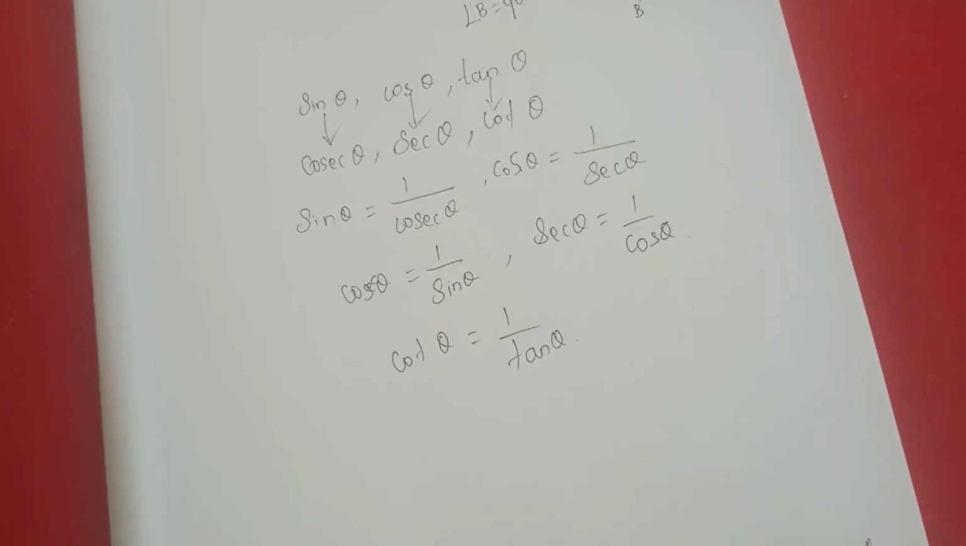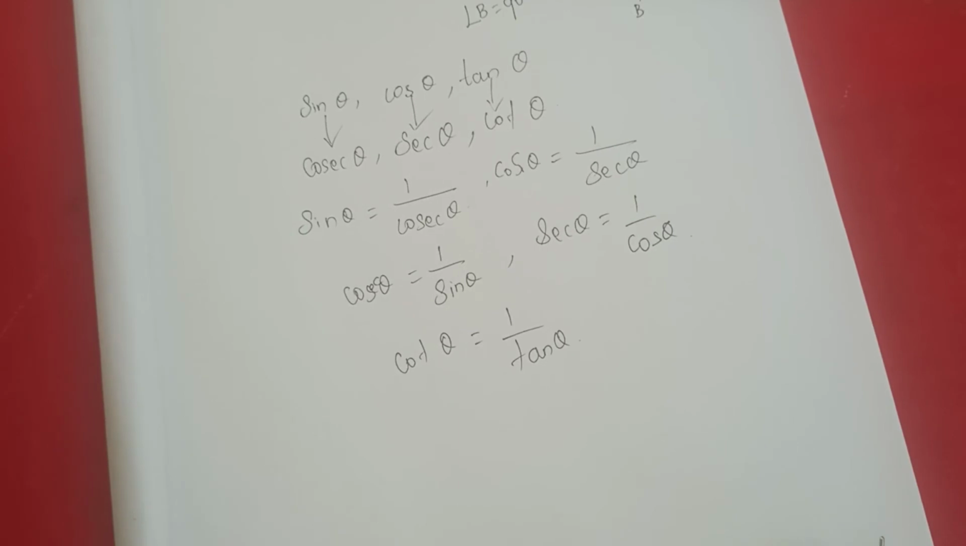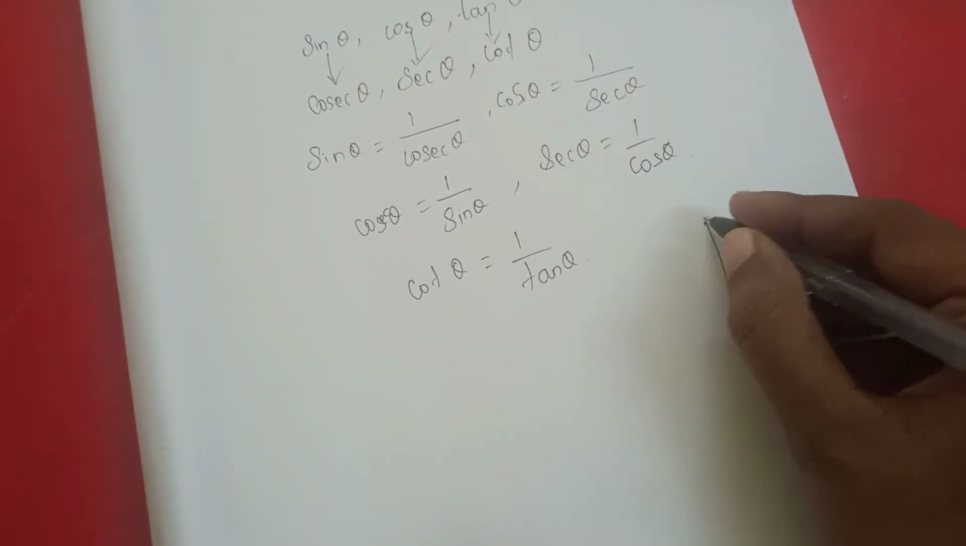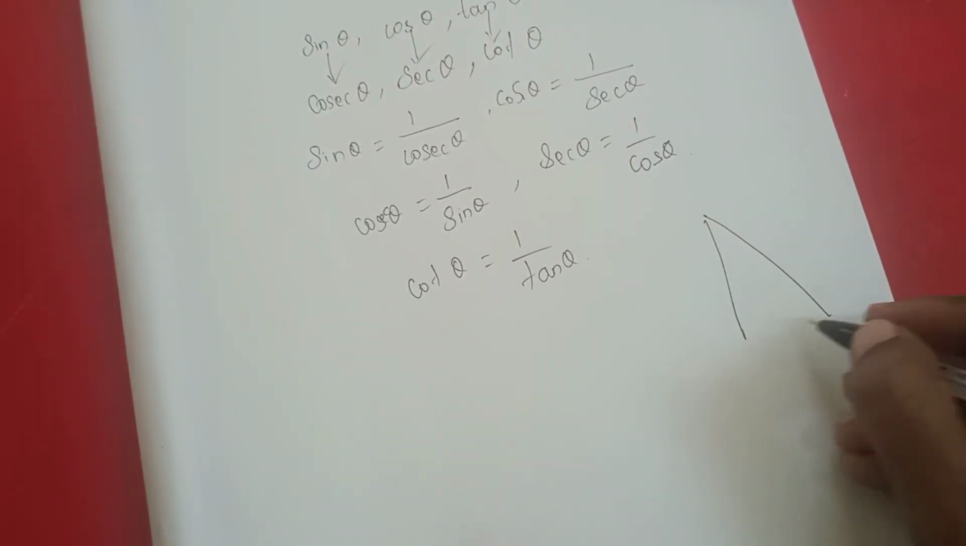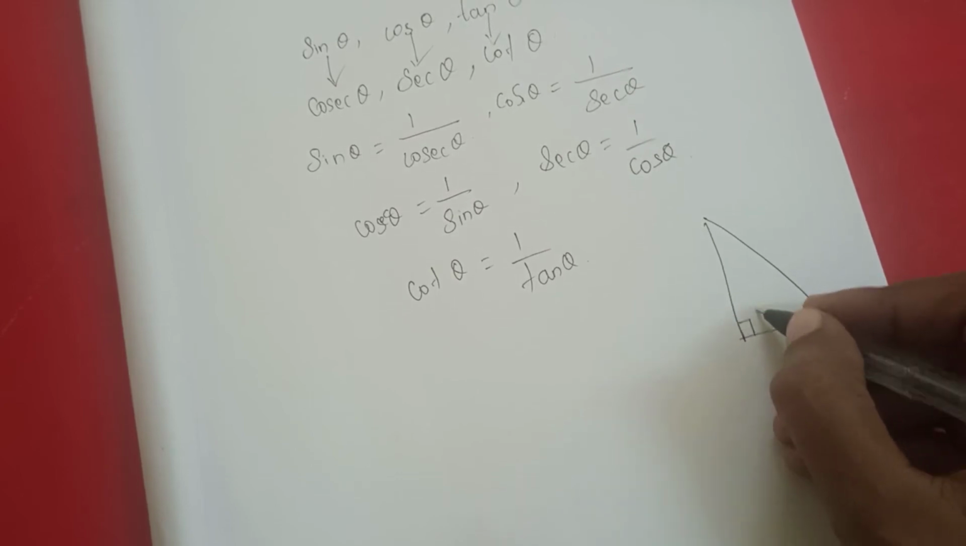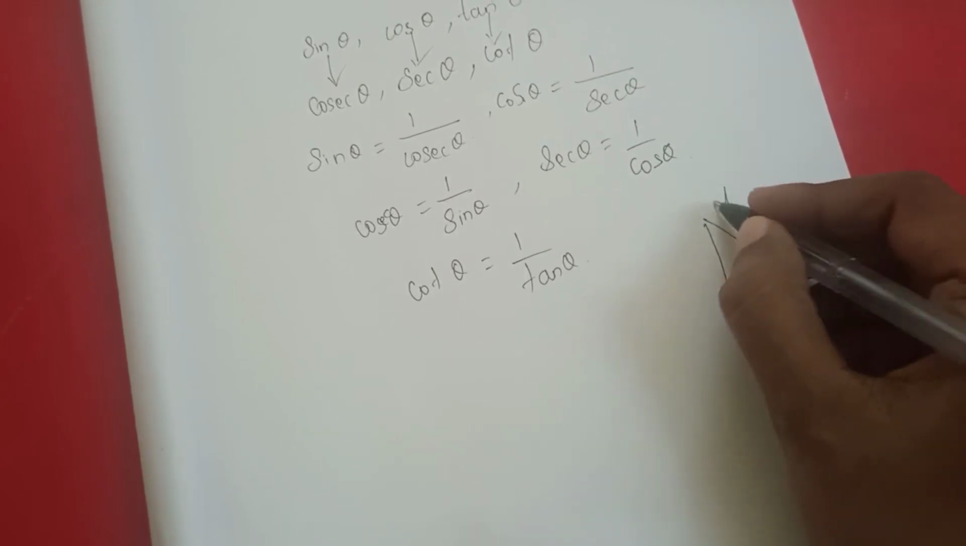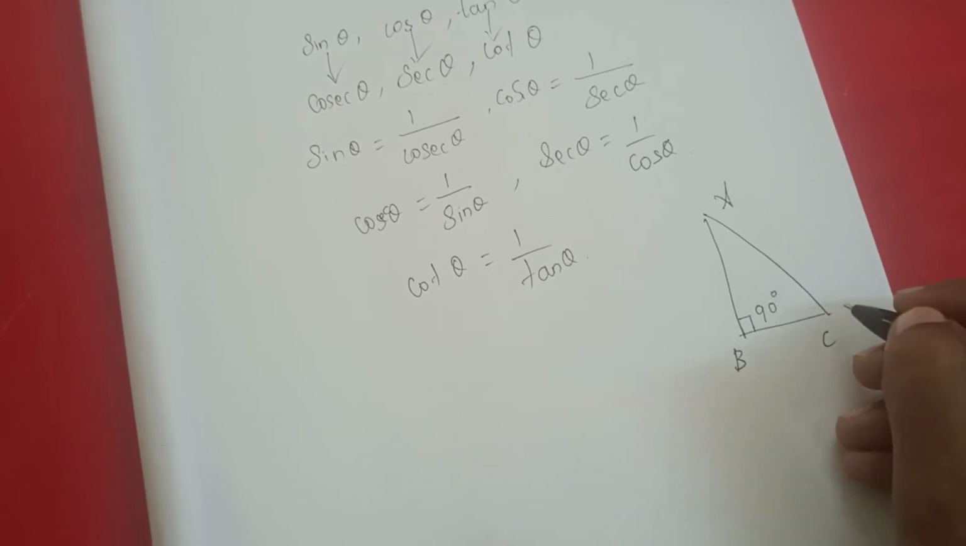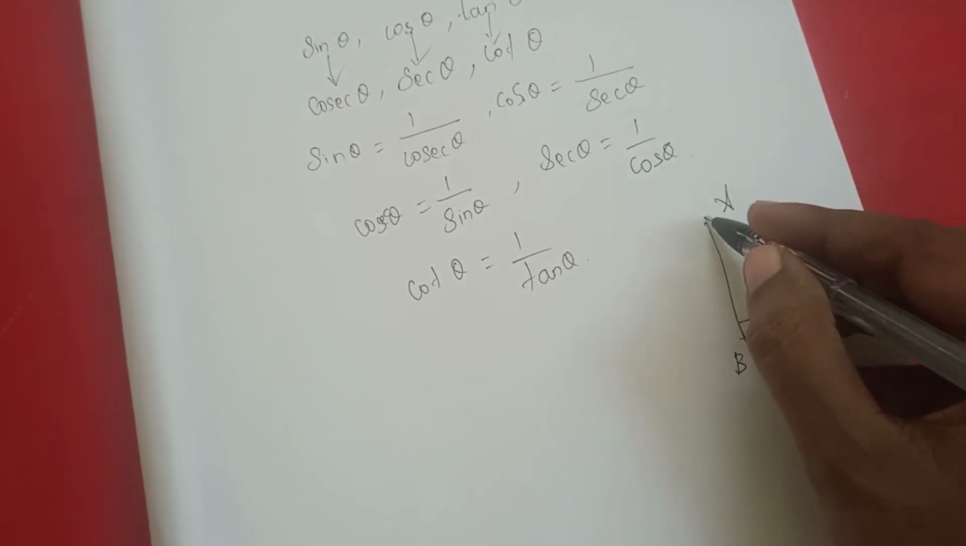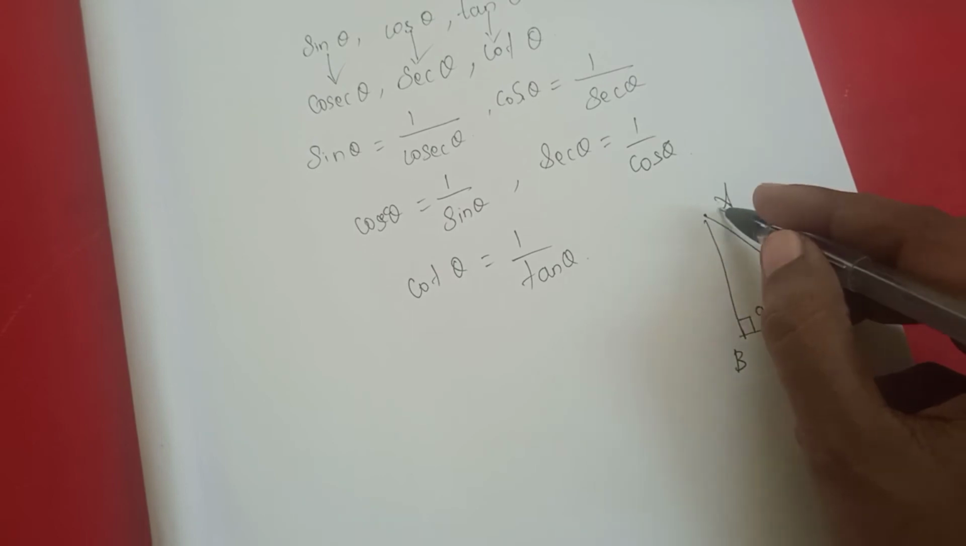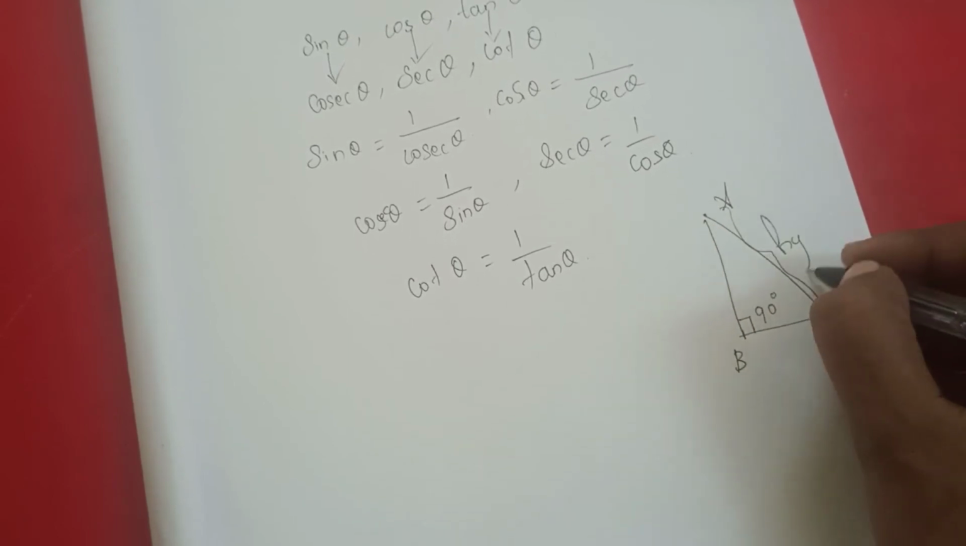Next we are going to recall something using a right angle triangle. Here it is 90 degrees. Let us consider a triangle ABC, a right angle triangle. What is the hypotenuse side here? This is the hypotenuse.